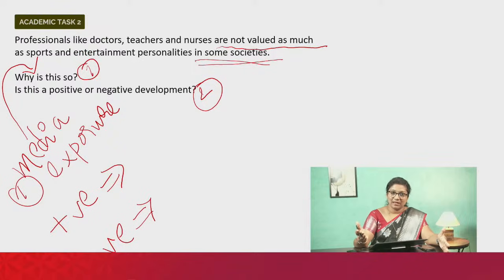So prioritizing the wrong things, that could be one way you can say no, it's a negative development, because we give too much of focus on stardom, on celebrity, on films and on entertainment in general, and not any other aspects that should really be considered, like healthcare, education, upliftment of the poor, the needy, and so many other global problems that we have to address at the moment. So you can say the focus shifts from that to celebrities. That's why you think it's a negative development.